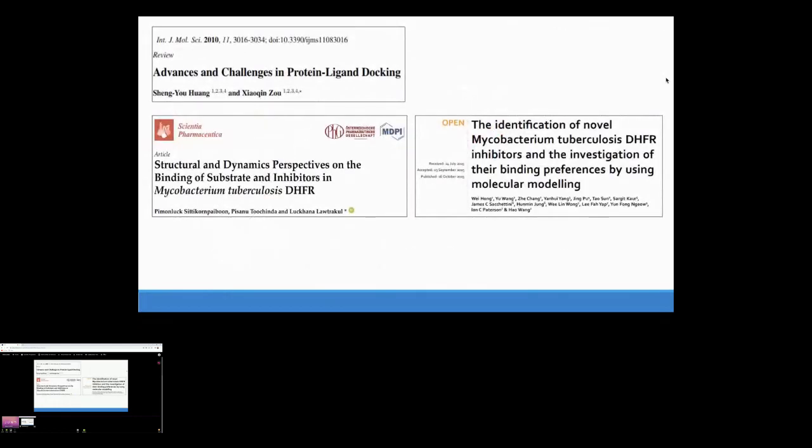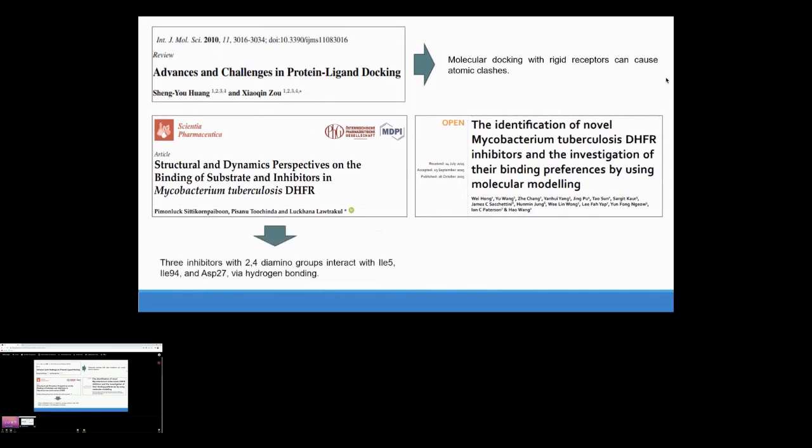Here we have some articles that support what was said before. For example, molecular docking using rigid receptors can cause atomic clashes between the receptor and ligands, which were shown as unfavorable interactions. These 2 articles have information about interactions between the bacterial enzyme and some compounds with 2,4-diaminopyrimidine groups, mentioning some amino acids such as isoleucine 5, isoleucine 94, aspartic acid 27, and here this article mentions that there were strong interactions between this chemical group and 4 residues, including isoleucine 5, tryptophan 6, isoleucine 7, and phenylalanine 31.